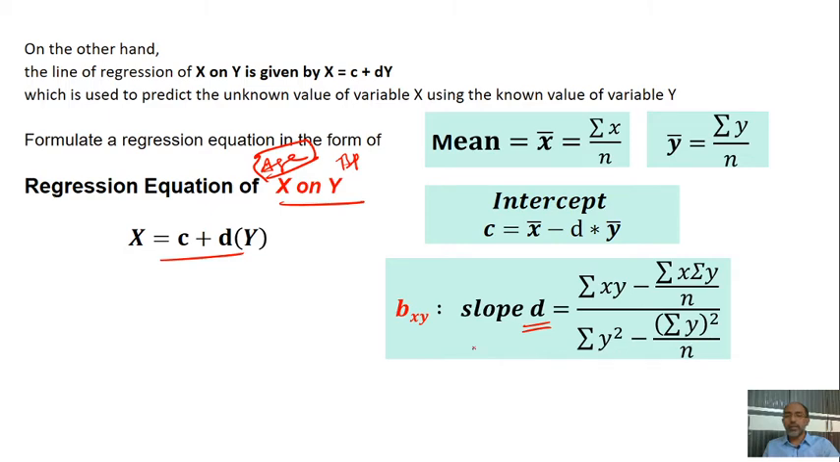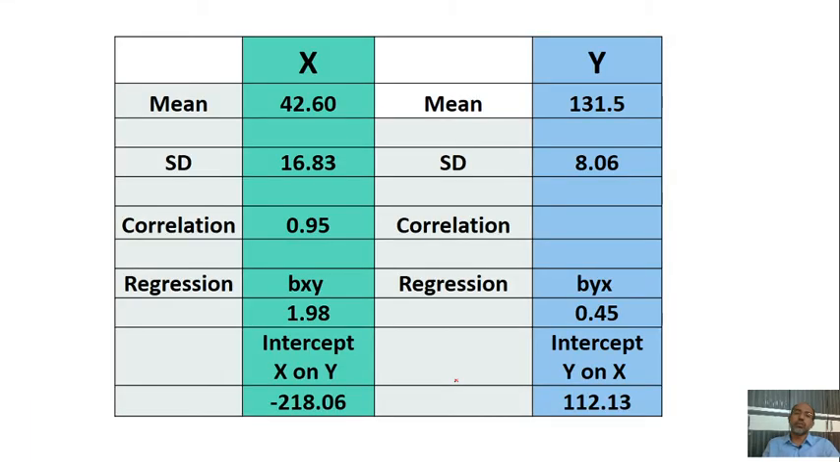Earlier, for finding b, we used sigma x square. Now we are using sigma y square. This is the only change in calculating the slope. This is generated using the Excel sheet. These are the Excel calculations.